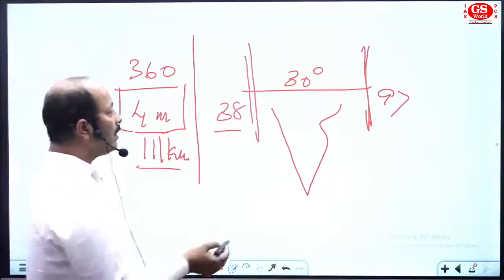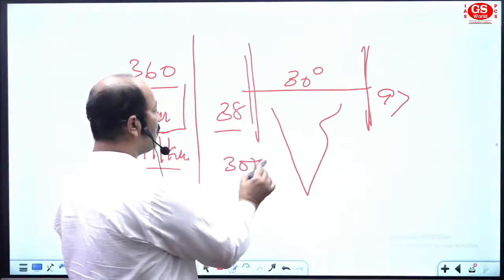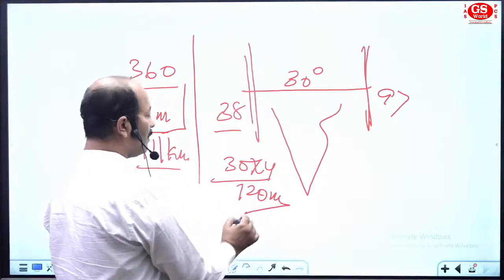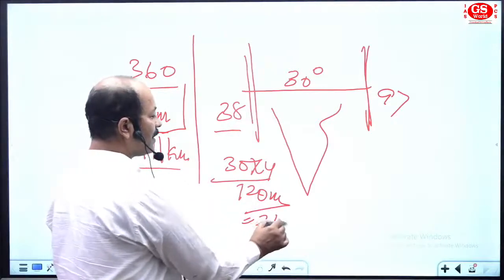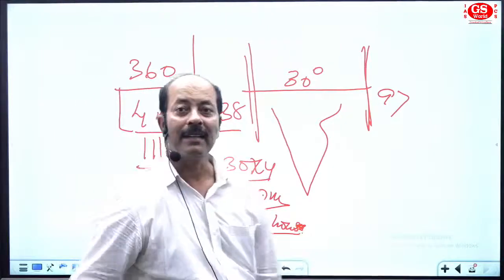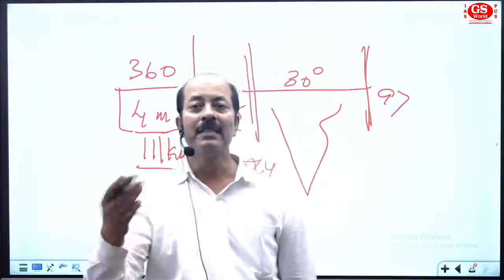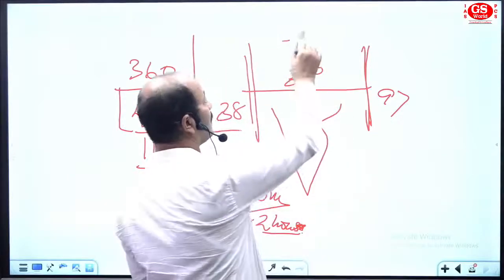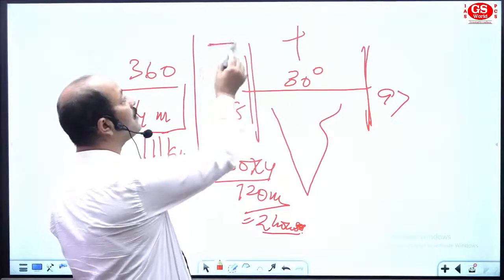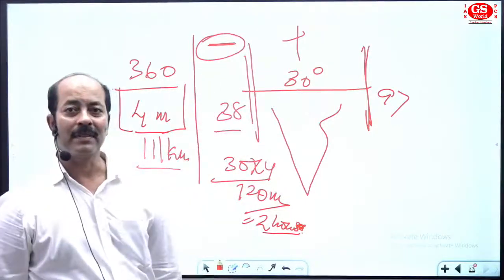So if you multiply 30 into 4, it will be 120 minutes, which is equal to 2 hours. Now, in general, once you are going eastward, we add time. As we go westward, we reduce the time per longitude.